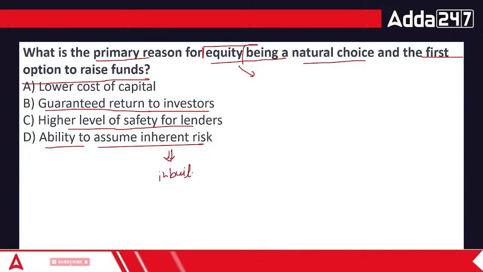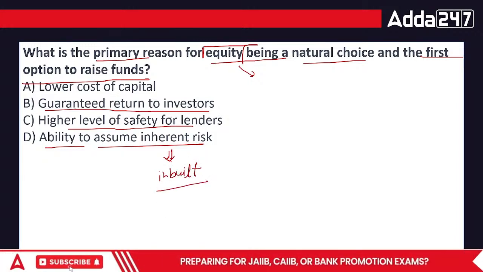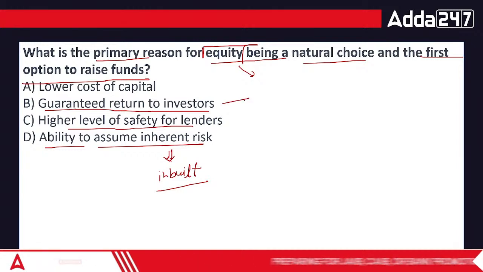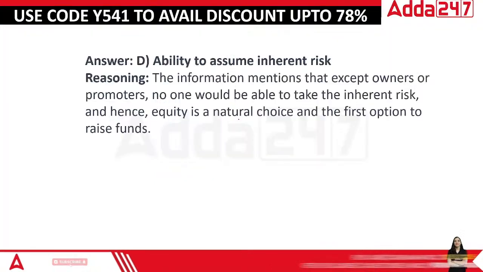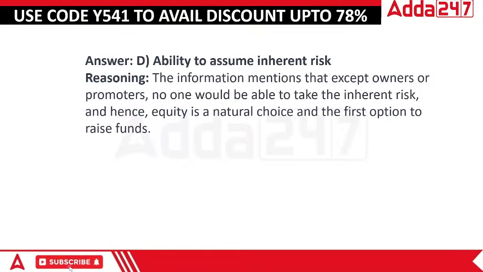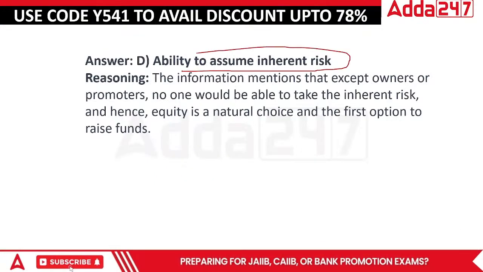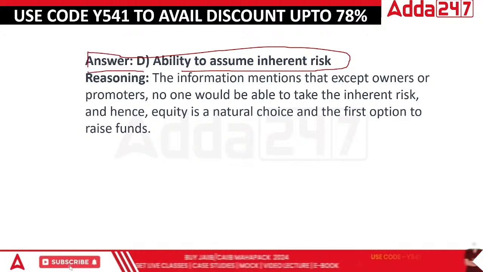Okay. So in this case, what's going to be the answer? Guaranteed return to the investors will never be the point. Higher safety for the lenders is not it either. The actual answer is ability to assume inherent risk. Why is this ability to assume inherent risk?